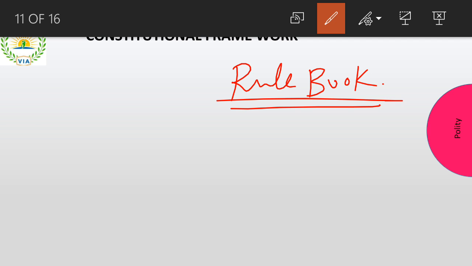Whatever is there in your textbook, only that is mentioned in this particular slide, right? So I'm not going into details, I'm not going in depth with any topic right now, because right now I'm explaining it from the NCERT point of view, not from a political point of view. Once we finish the NCERTs, I'll start with your GS paper 2. In that case, I'll be explaining every single detail, right? I'll be explaining what is the meaning of a comma and what is the meaning of a full stop in a constitution, because that also makes a difference, right?